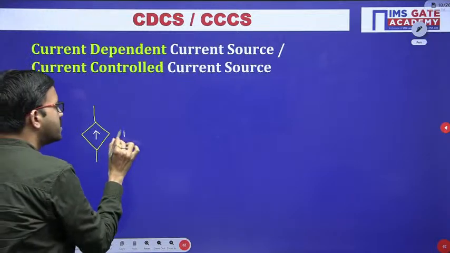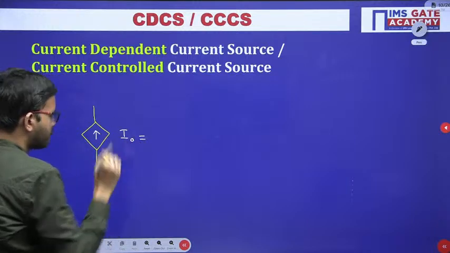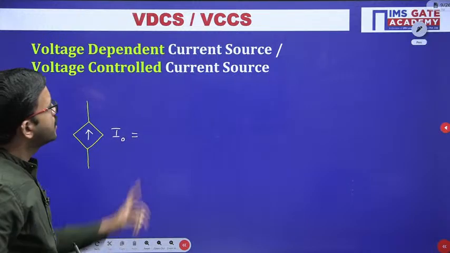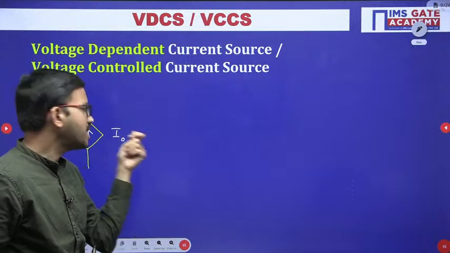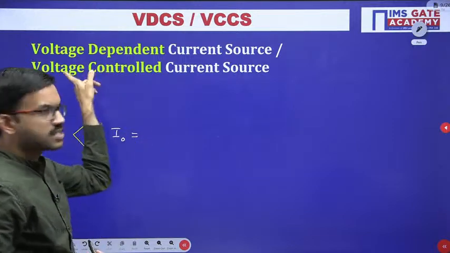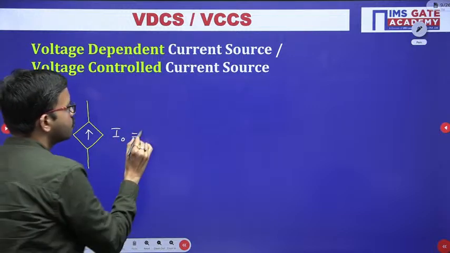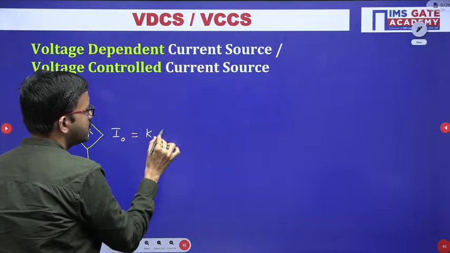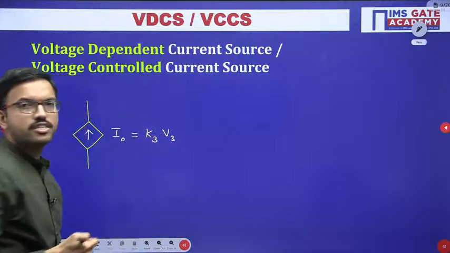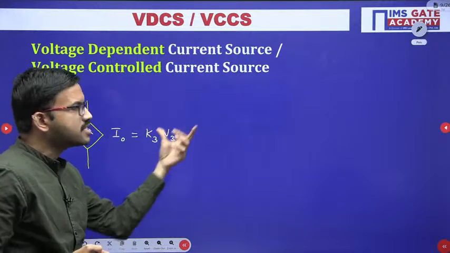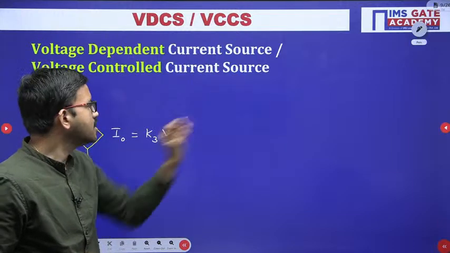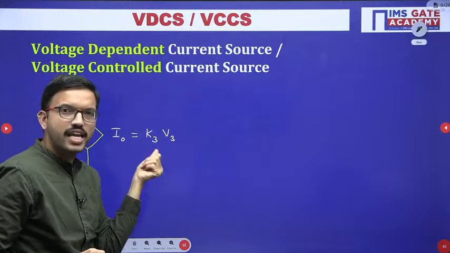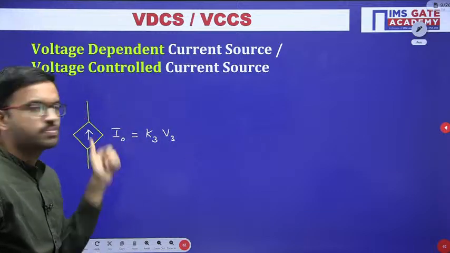Similarly here I am representing the output current as I naught. But in this case, whatever output current value you get depends on some other voltage. So I am labeling it as K3 into V3. Here V3 is the voltage across some element in the given circuit. Based on that voltage multiplied by some scaling factor, you get the output current.